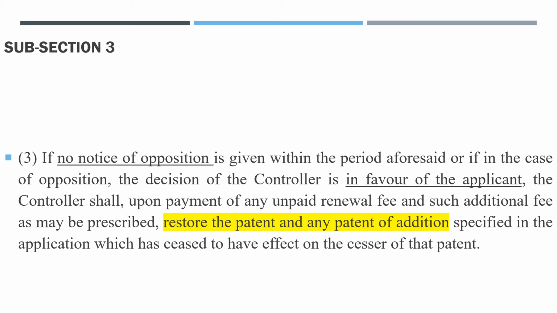Okay, the controller shall, upon payment of any unpaid renewal fee and such additional fee as prescribed, restore the patent and any patent of addition specified in the application which has ceased, or we can say which has ceased to have effect on the seizure of that patent. So also simply we can say, if the controller decides in favor of the applicant, then he shall, upon payment of unpaid renewal fee and such additional fee, restore the patent and the patent of addition specified in the application. Fine. Okay, let us continue.